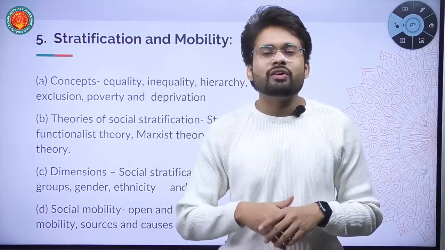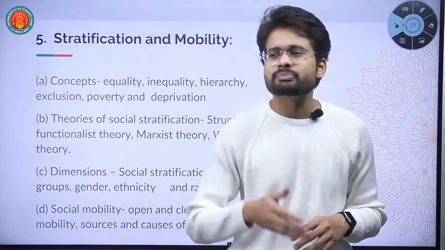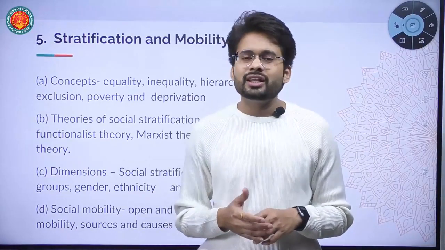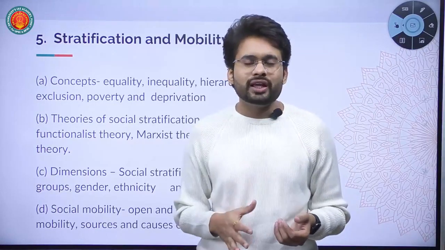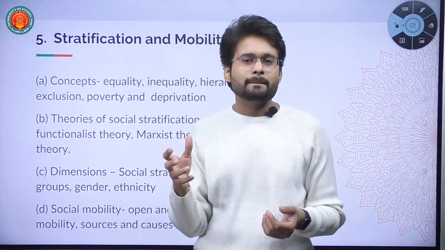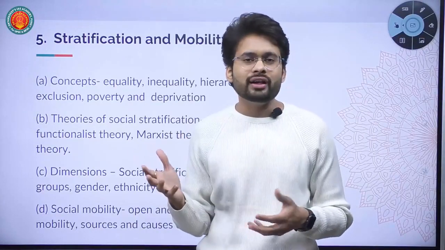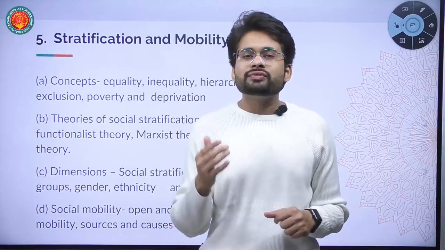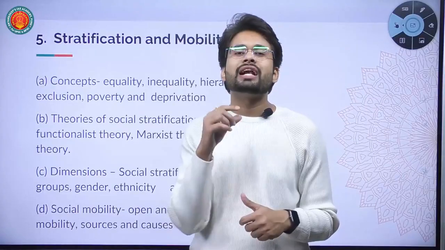Society is organized in the form of layers or strata based on different criteria, parameters. Just like we have the caste system in India, where the society is organized into 4 layers broadly, that is Brahmin, Kshatriya, Vaishya and Shudra. All these 4 strata are nothing but 4 layers in society. That is called stratification.